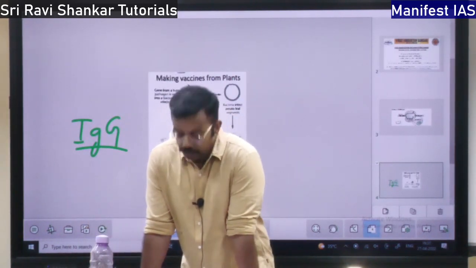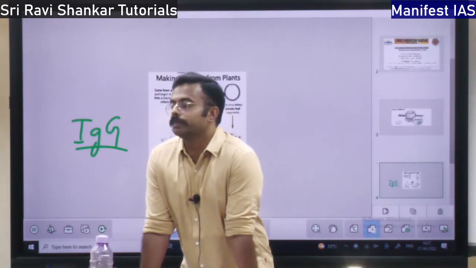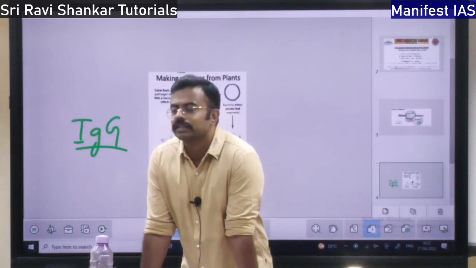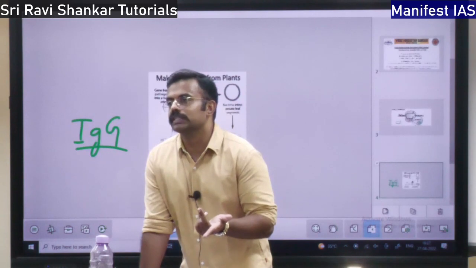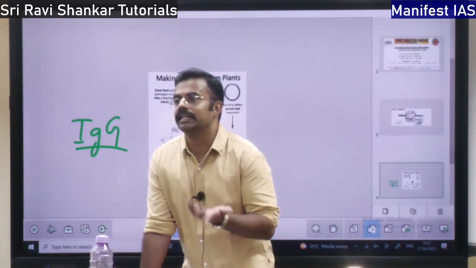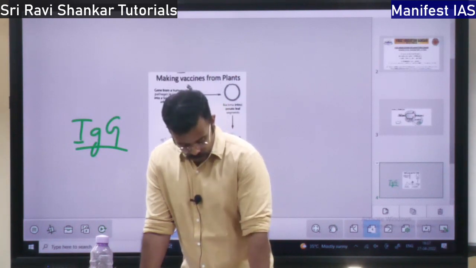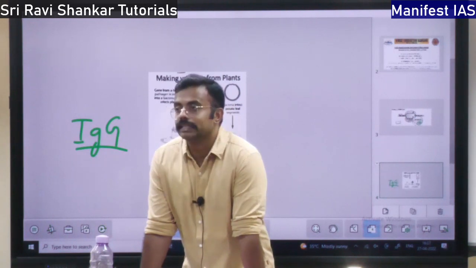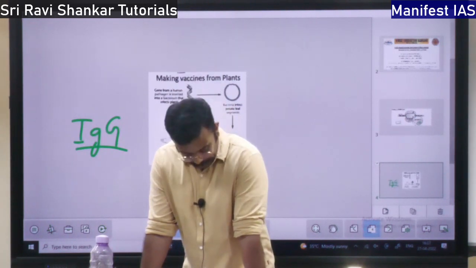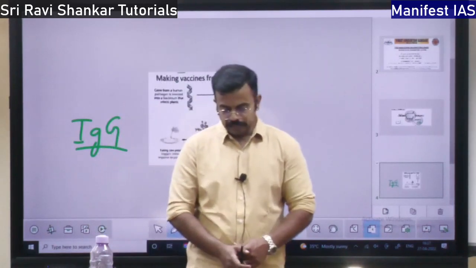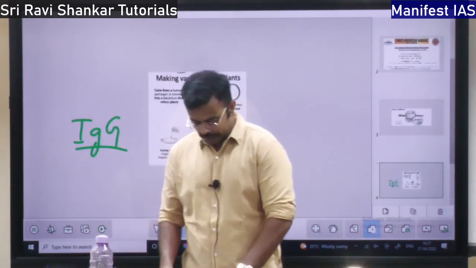So this is going to be effective for 3 to 4 days. I'm talking about antibodies. What is an antibody? It is anti to some pathogen. Some foreign body enters our body, and this acts as an antibody. It is anti, against that, right? So what is the protein that is secreted by the antibodies? It is T lymphocytes. T lymphocyte is the protein that is secreted by the antibodies.